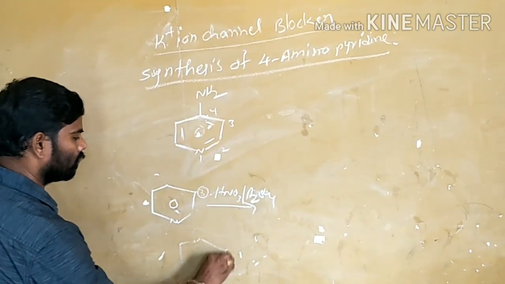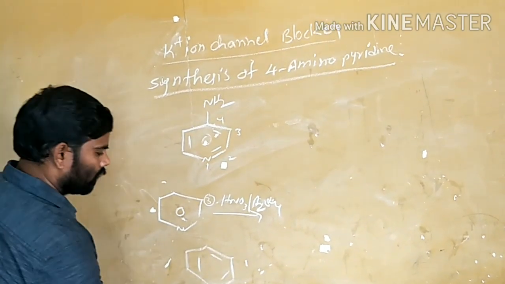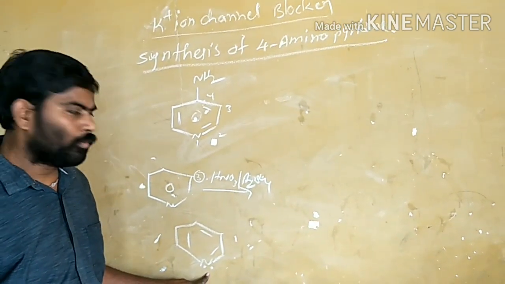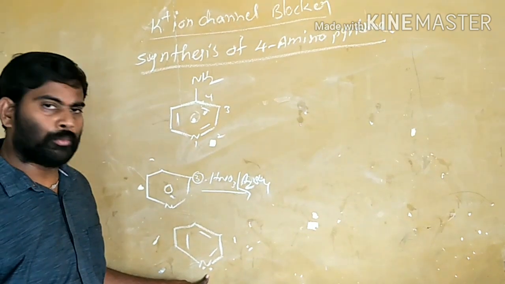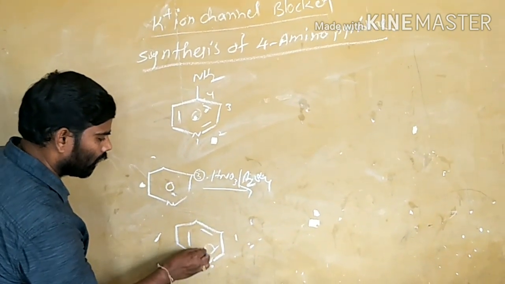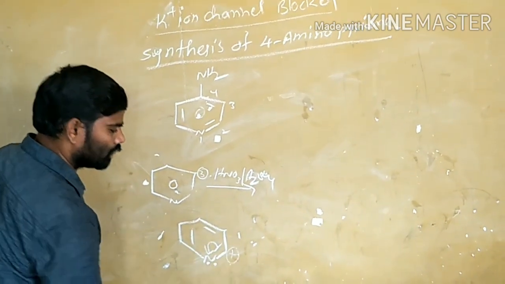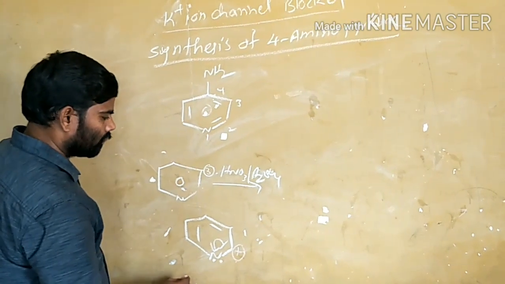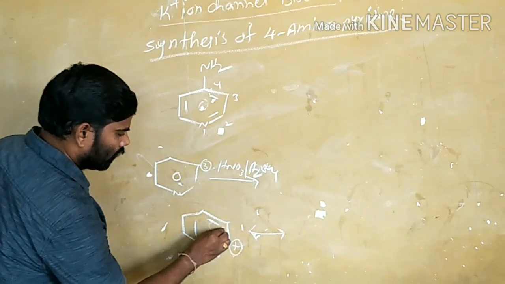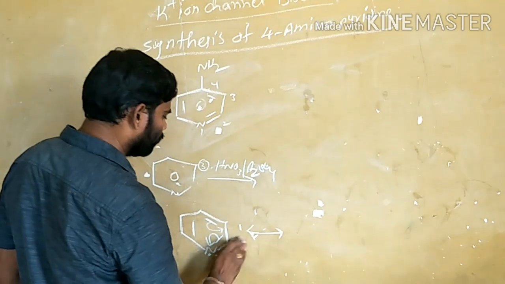By seeing the resonance structures of this nitrogen here. The lone pair present on the nitrogen in pyridine will not participate in the resonance, and it will pull the electrons to the side. And here the positive charge will be formed. The next, another structure of this one. First, what is the resonance form?